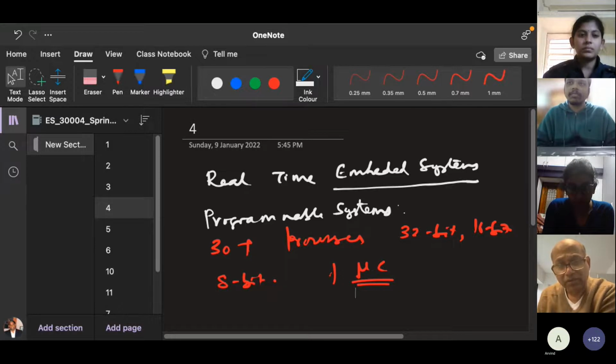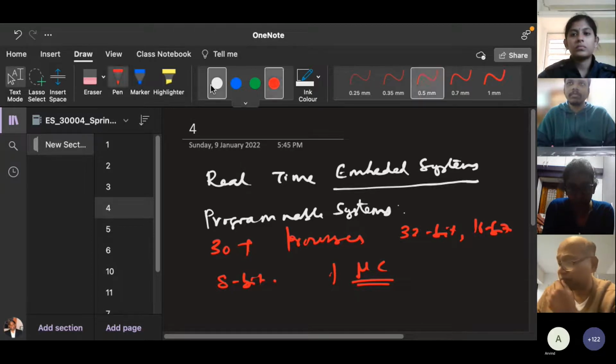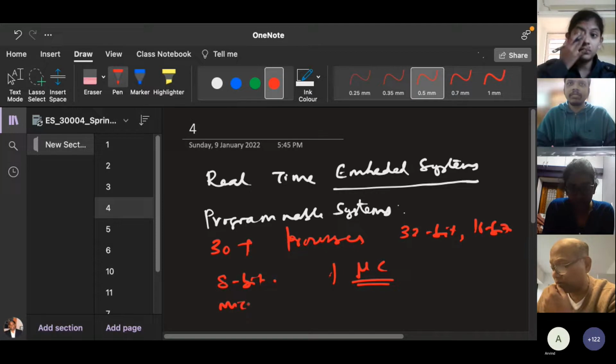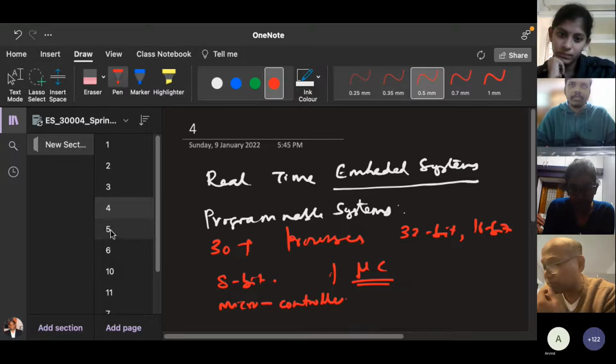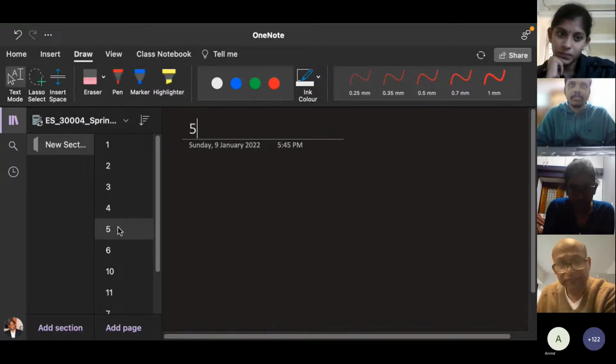Have you heard about microcontrollers earlier? Which microcontroller have you heard about, and did you work on microcontrollers? There is a microcontroller in Arduino.